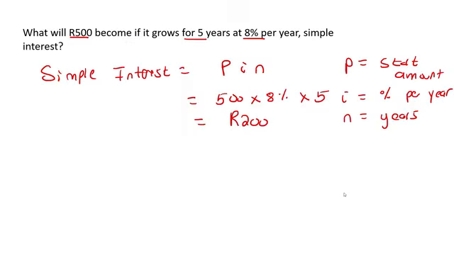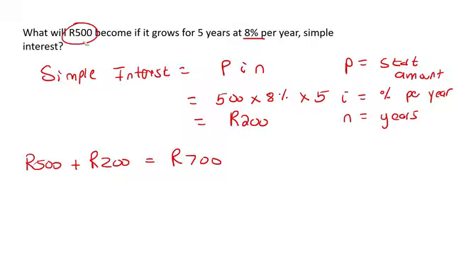It said, what will the 500 Rand become? Well, the 500 Rand will add the interest of 200 Rand. So what would it become? 700 Rand. So if you have 500 Rand and you invest it for 5 years at 8%, then it will become 700 Rand after the 5 years.